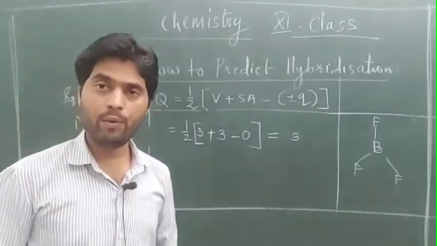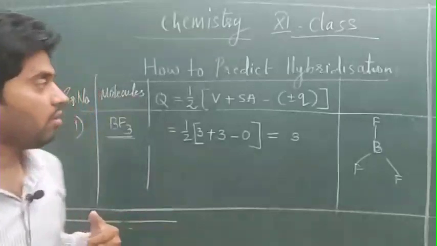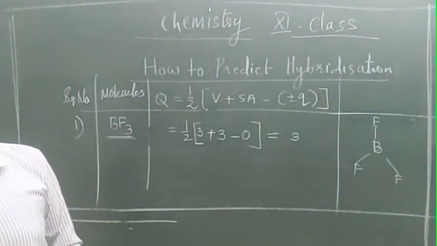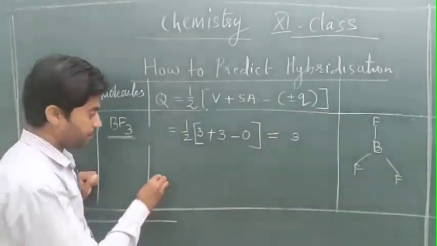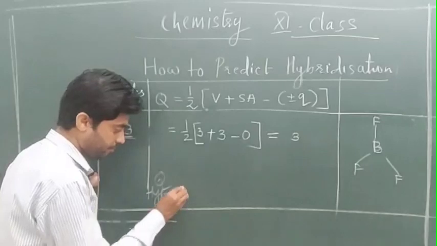Now we will assign the numbers to the hybridization. Q means hybridization.